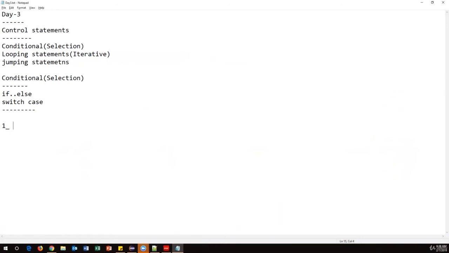I want to find out whether a number is an even number or an odd number, programmatically. So how can we find out? First of all, we need to be clear about the logic, and then we can put that into programming. So first, how can we say whether it is an even number or an odd number?